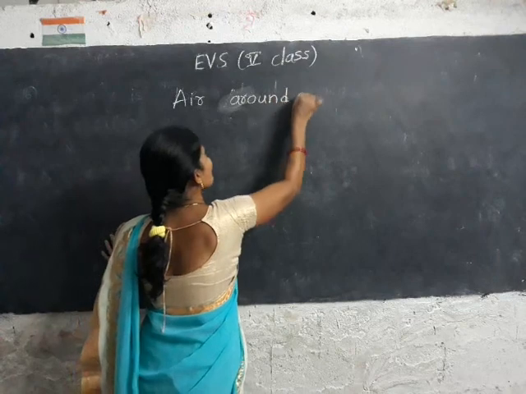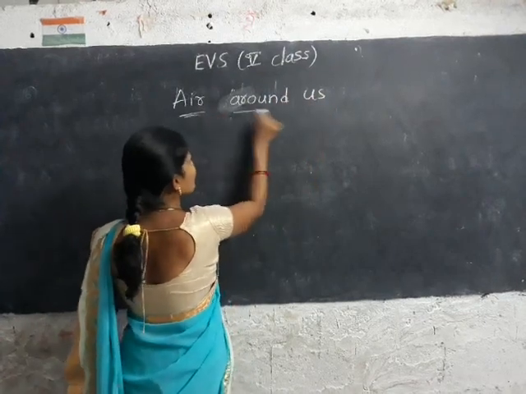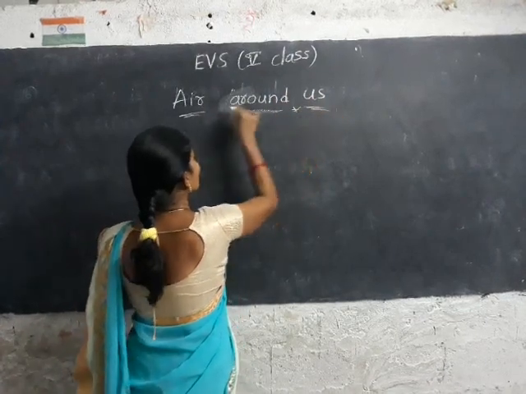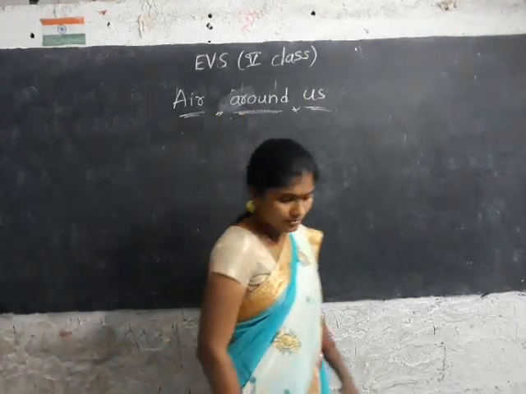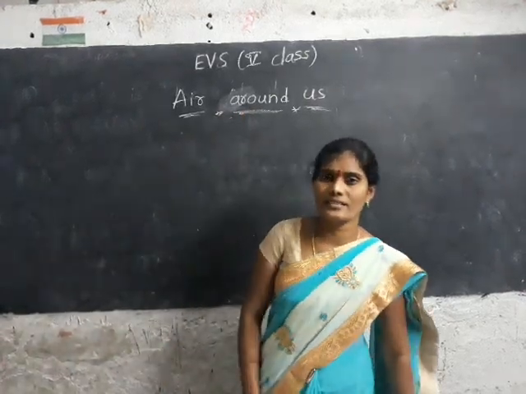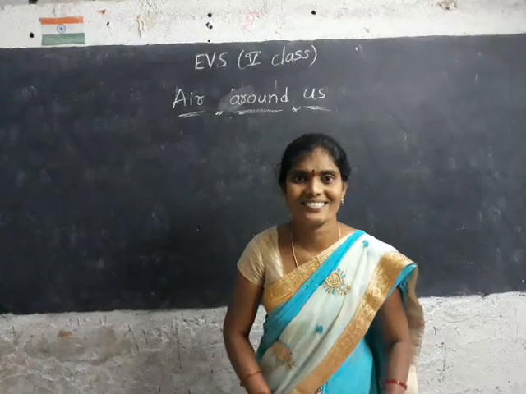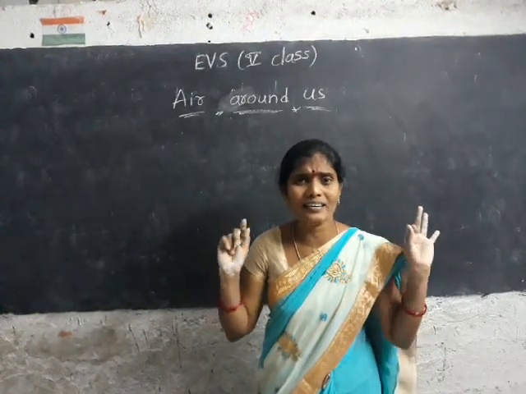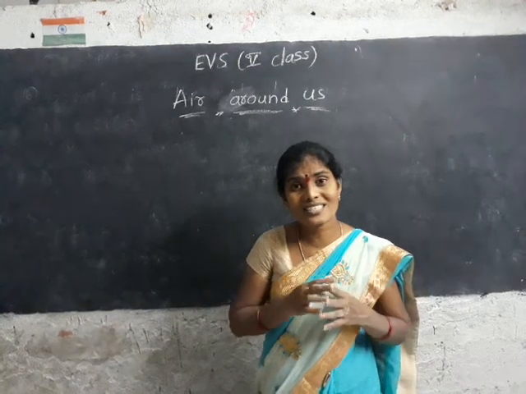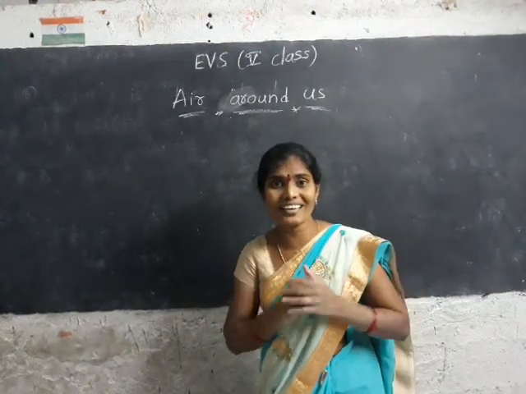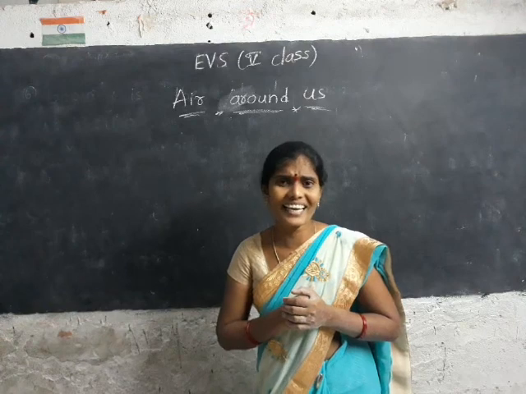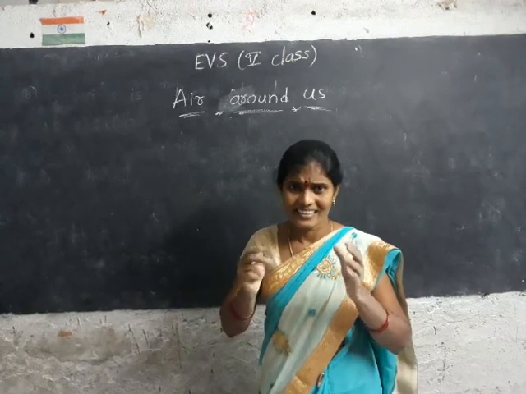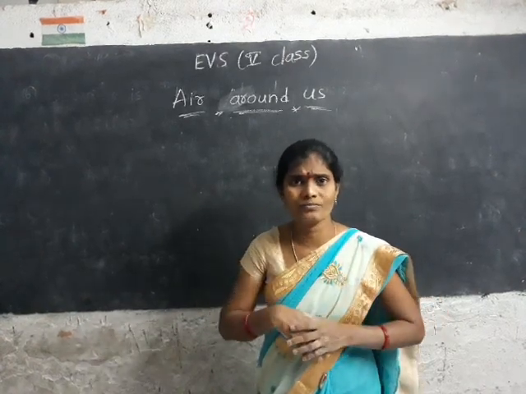Air around us. Around us means air is surrounded around us. Air is there everywhere. This is a classroom.